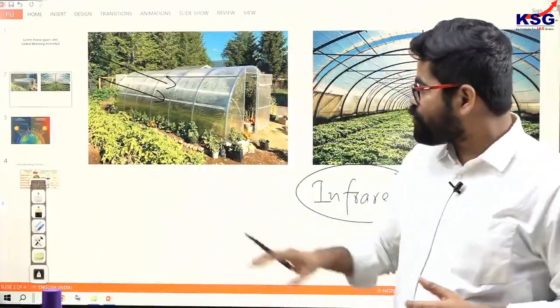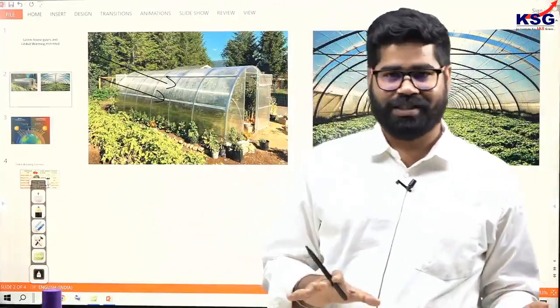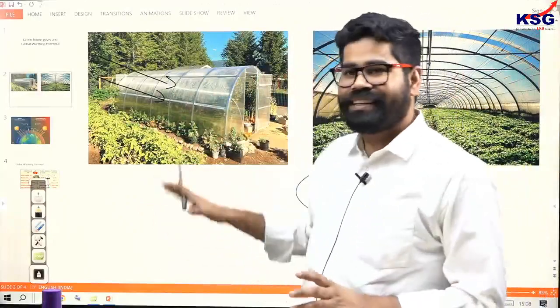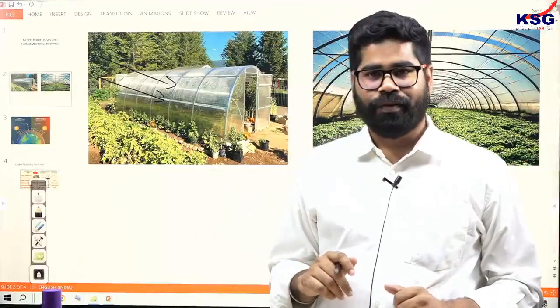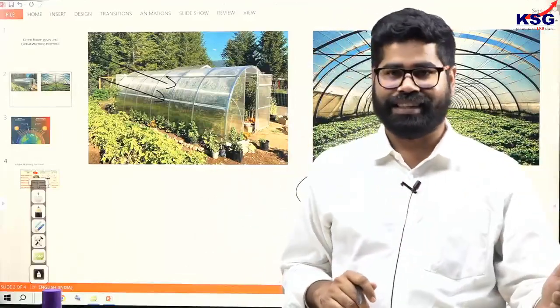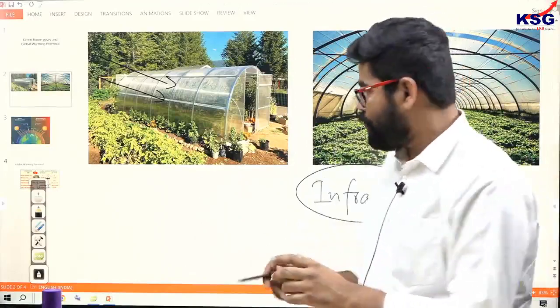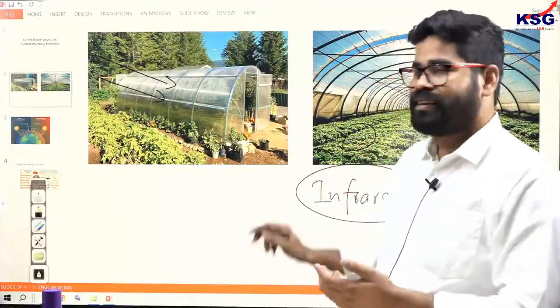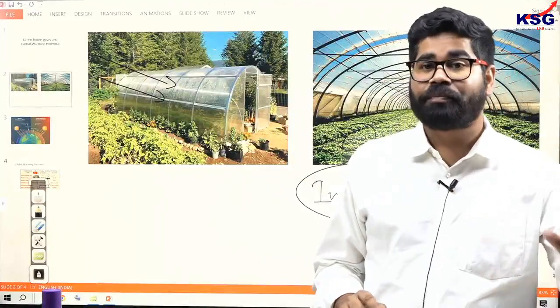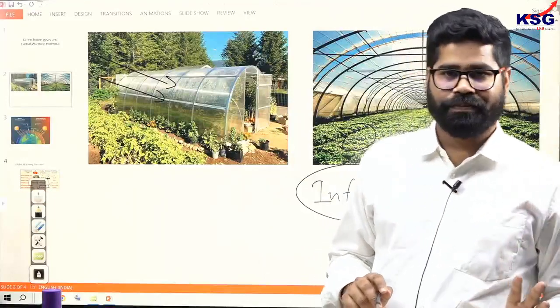So this is what happens in the case of a greenhouse: it traps the heat from going back out of the glass house. When the sun rays are coming, they have higher energy and are not trapped. But the infrared rays which are radiated back by these surfaces are captured, and that provides the required warmth.